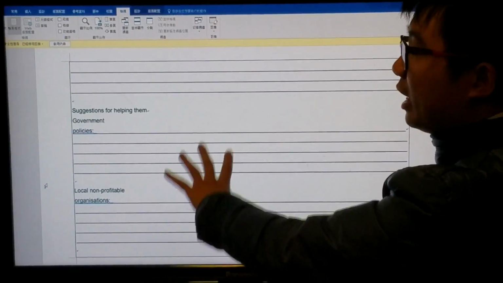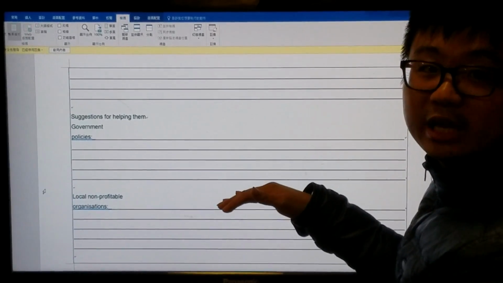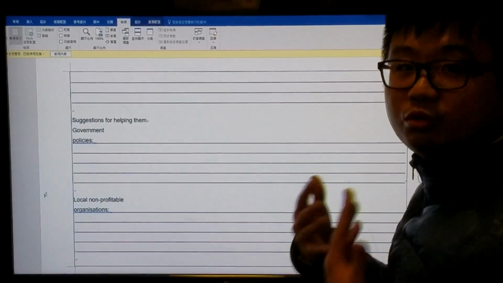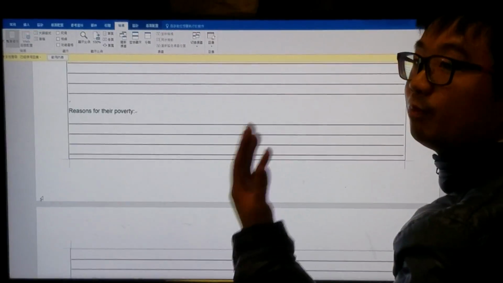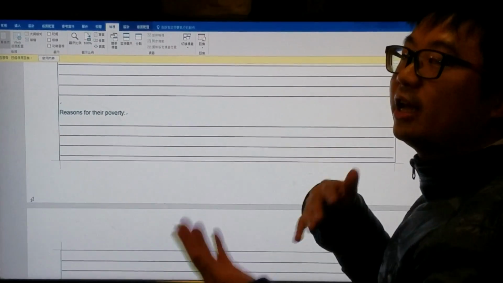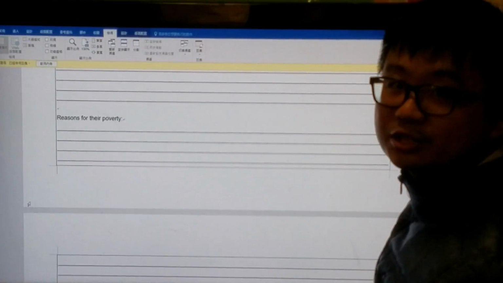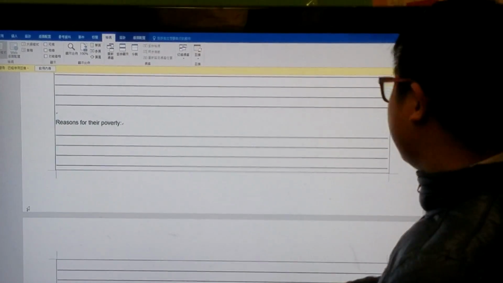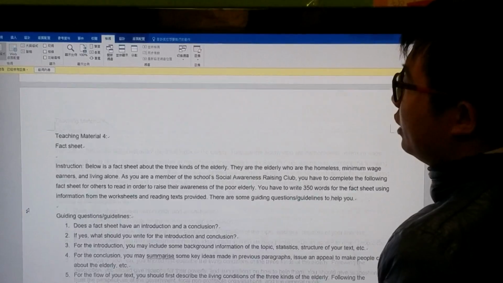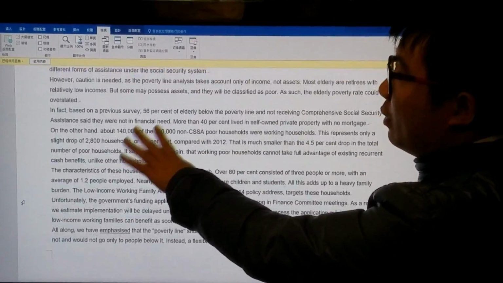So in order to help them to complete the fact sheet successfully, I have 2 scaffolding activities for the students, which can help them complete the task. Not only that, but they can also have a better understanding of the elderly who are the homeless, minimum wage earners, and living alone. So let's talk about the scaffolding activities. Let's look at the teaching material. So I'll explain more.